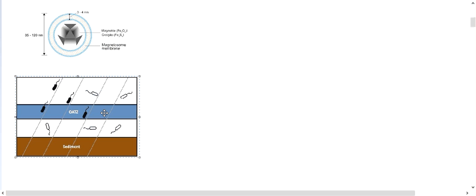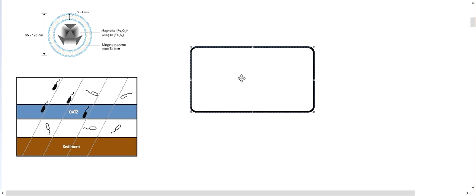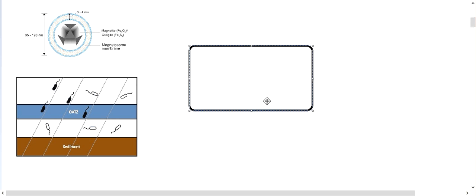So let us understand the relation here. How does magnetosome help in finding an oxygenic and anoxygenic spot? Let's say this is the bacteria, and here we have magnetosome. Magnetosome comprises either magnetite, that is Fe3O4, or greigite, that is Fe3S4.